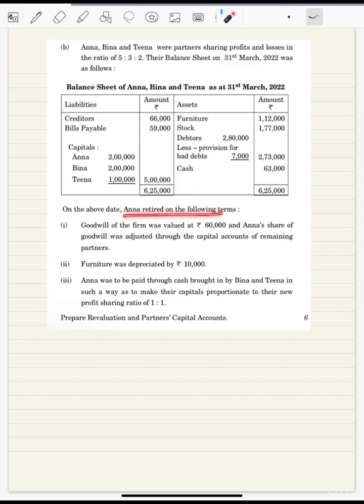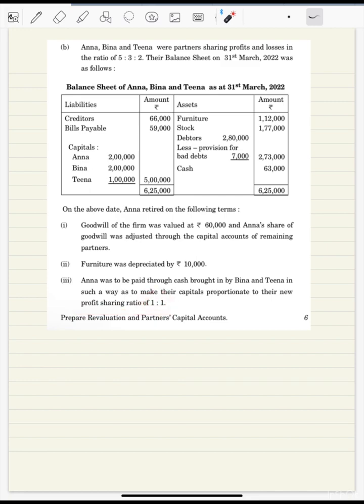Then Anna retired and the goodwill of the firm was valued at 60,000, and Anna's share of goodwill was adjusted through the capital accounts of the remaining partners. That means that the remaining partners Beena and Tina will be giving goodwill to Anna in the gaining ratio. Furniture was depreciated by 10%, and Anna was to be paid through cash brought in by Tina and Beena in such a way as to make their capital proportionate to their new profit sharing ratio, which is 1:1.